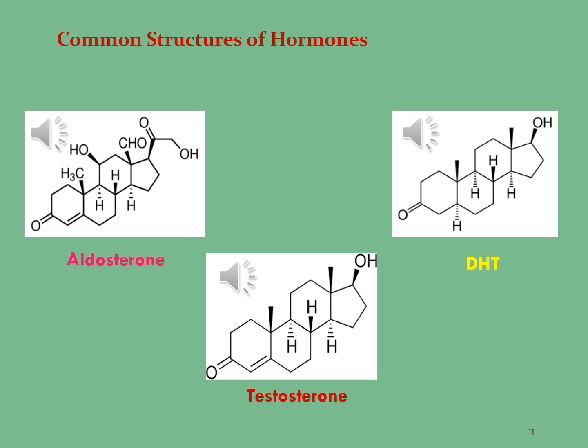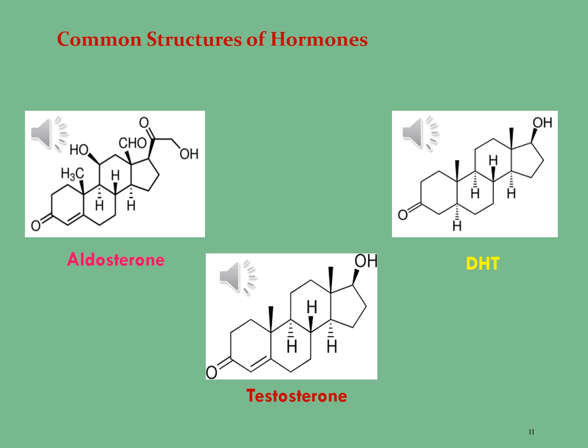Let's see the last molecule presented on this page, DHT, that is dihydrotestosterone. The molecular formula of dihydrotestosterone is C19H30O2 and the molar mass is 290.447 gram per mole.